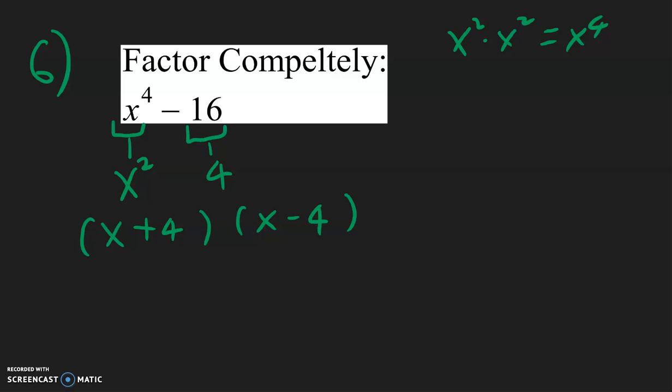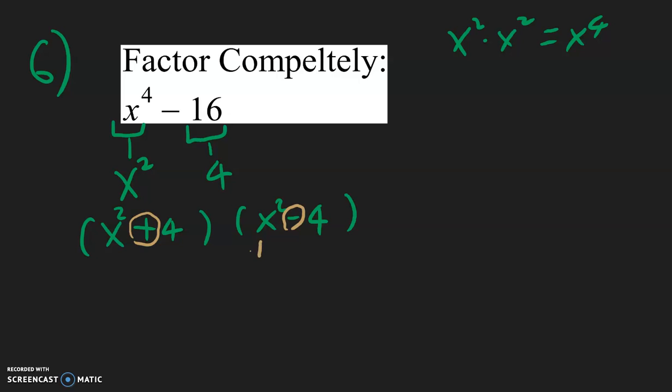But now notice here, the x plus 4, oh sorry, I forgot the squares. The x squared plus 4, even though we have two squares still, that's a plus, so there's nothing I can do with that. But the x squared minus 4, we can continue on. We have another difference of two squares. So let's go ahead and factor this.